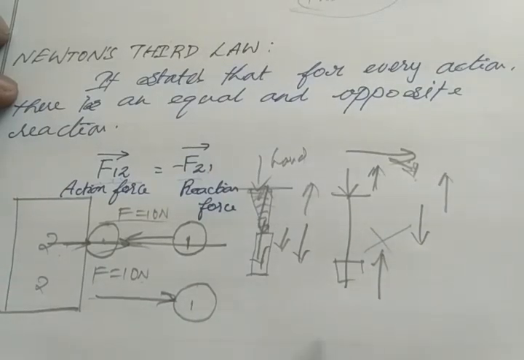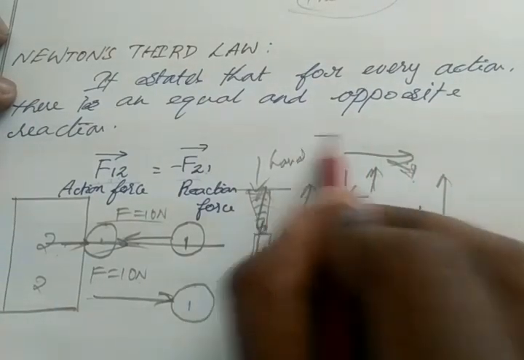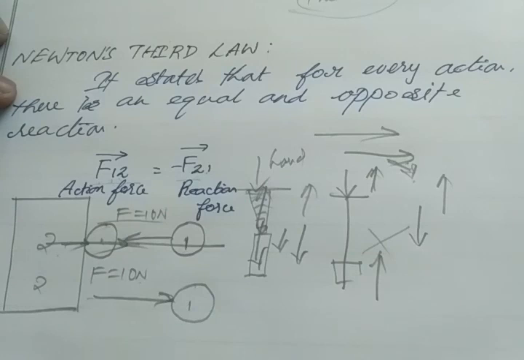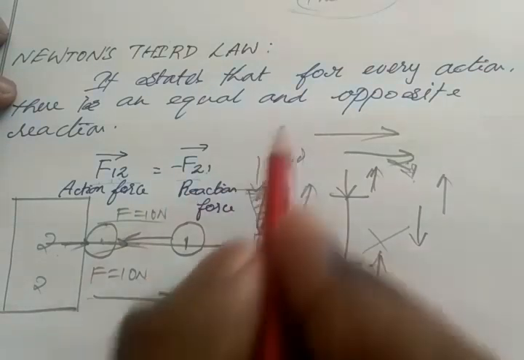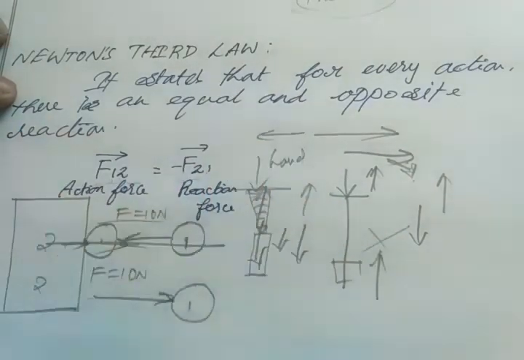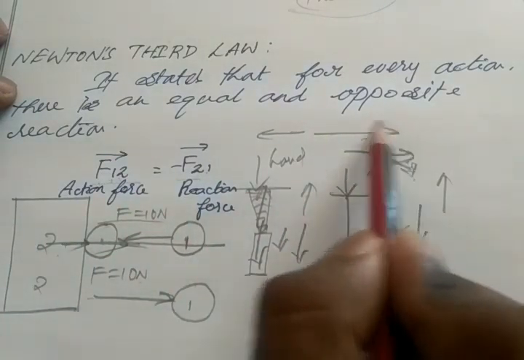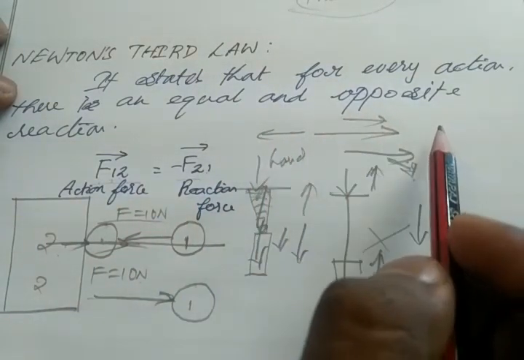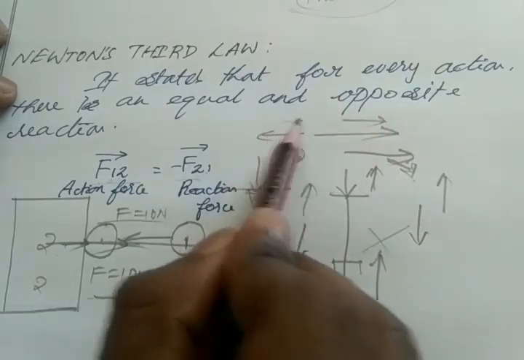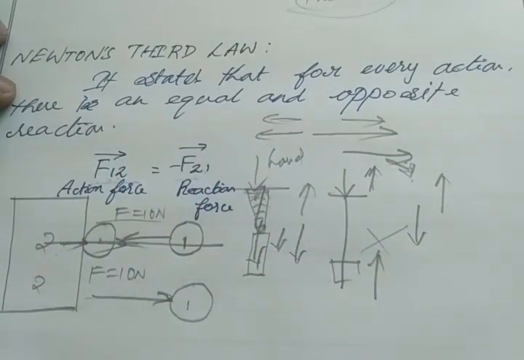We can say in a gun, what will happen? We shoot the gun, the bullet goes forward. Then what happens to the gun? The gun comes backward a little bit because of this action and reaction force. So on the bullet some force is acting in the forward direction, and the same amount of force acts on the gun in the opposite direction, right? So we can give a lot of examples based on Newton's third law.